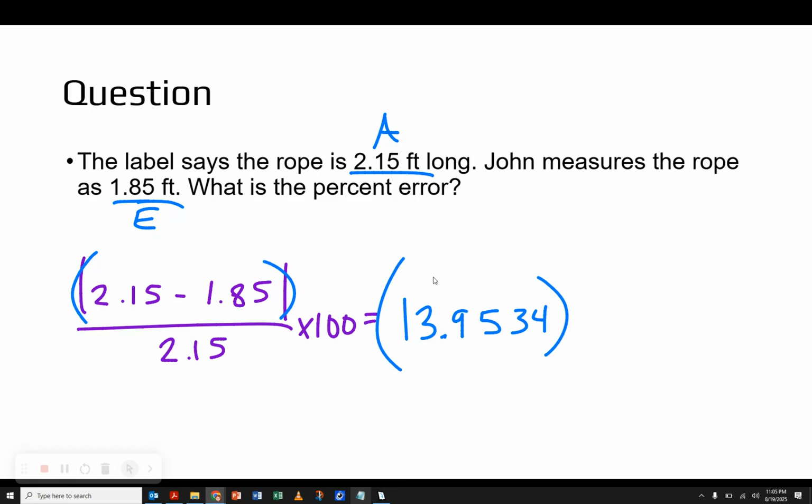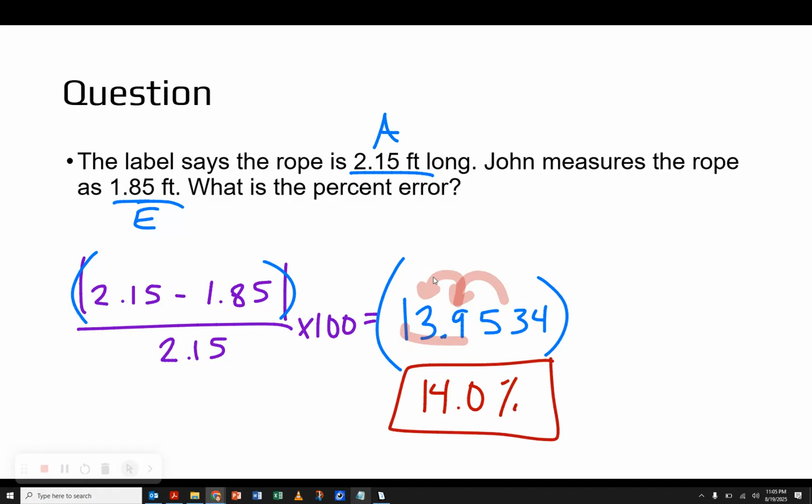If you want to do this in 2 steps still, do it just like we did last time. Do that subtraction, write that down, it's 0.3. And then do your division multiplying by 100, and you should get the same unrounded answer. At this point, we need to round it. Both of our numbers in our problem had 3 sig figs, so we're going to keep these 3 sig figs here. But that 5 is going to round my 9 up, which is going to round my 3 up. So it is actually going to end up changing to 14.0 as my 3 sig fig answer. And, of course, percent would be my units on that answer.